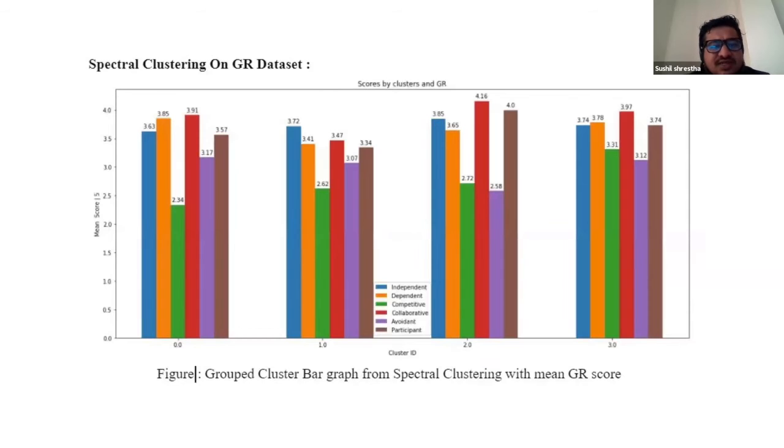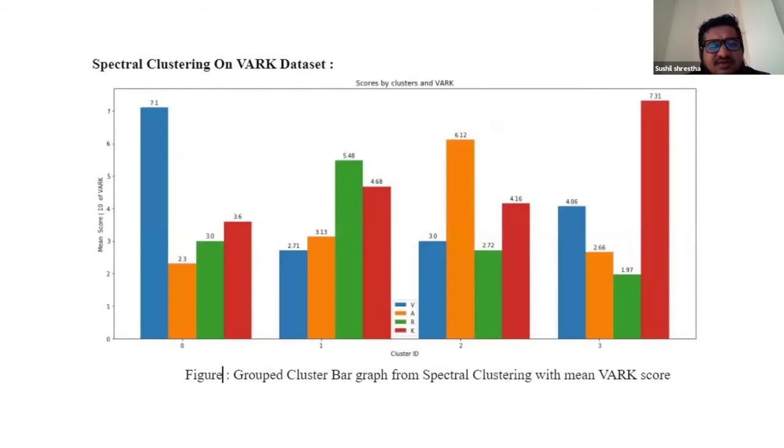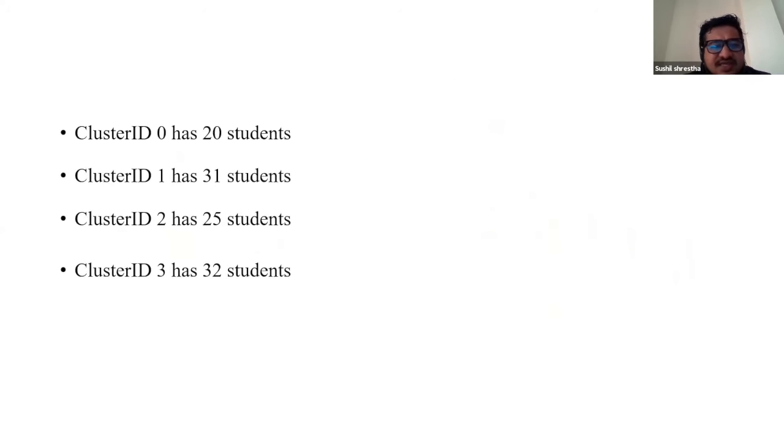The next was developing the clusters based on Grasser-Richman, and we took the survey from all those 100 learners, and these were the clusters developed using the spectral clustering method. And these are the number of students belonging to different clusters. Similarly, we did that for the BARC learning style also. We took a survey regarding their BARC learning style, and then four different clusters were developed, and this is the result. And these are the number of students belonging to different types of clusters.